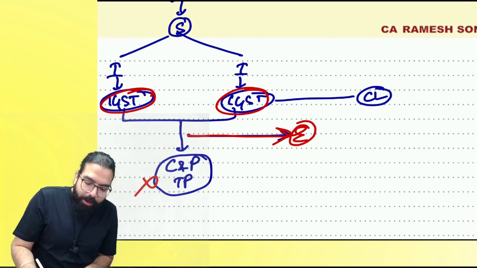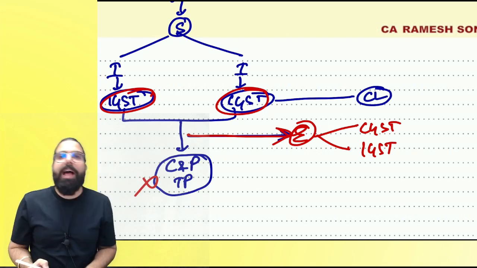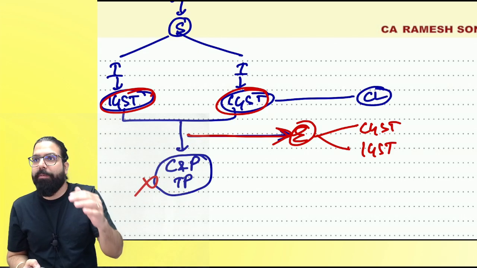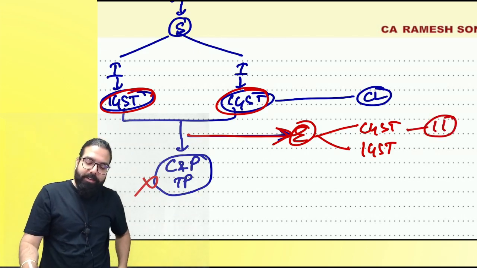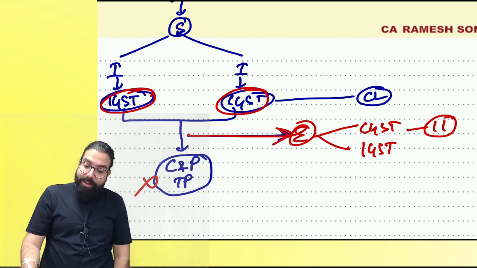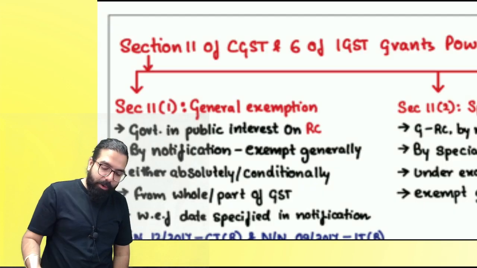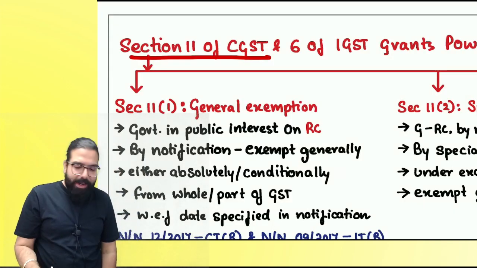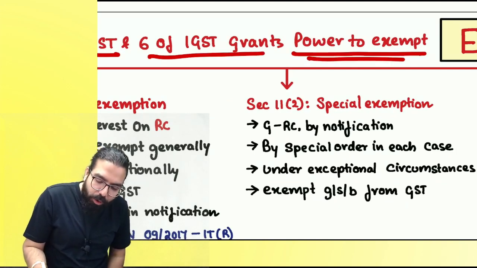And exemption, the government gives in the CGST Act also. In the IGST Act also, exemption is given for the IGST applicable on various scenarios. Are we clear, everyone? The CGST exemption is given by using the power under section number 11. The IGST exemption is given by using the power under section number 6. Let's get it started, everyone, with exemption. Section number 11 of the CGST Act and section number 6 of the IGST Act grant the power to exempt.